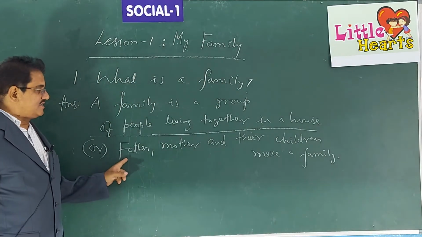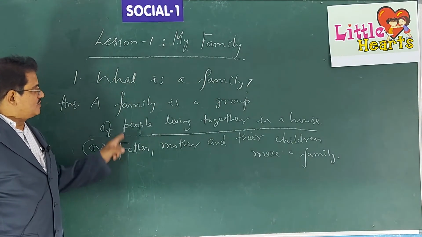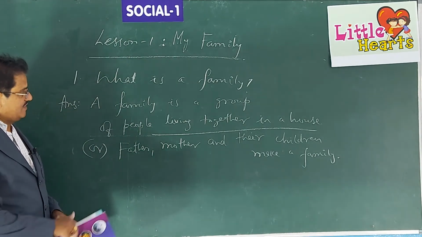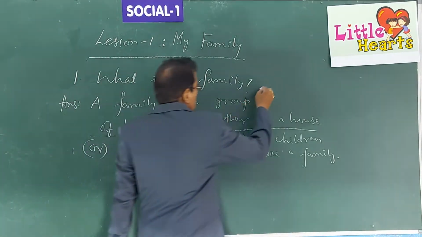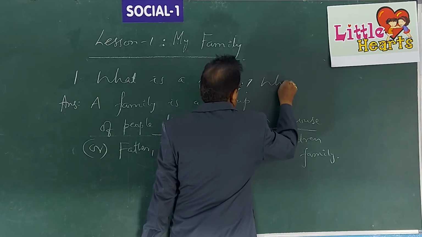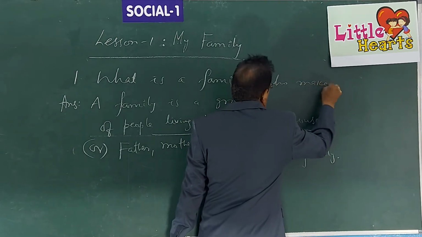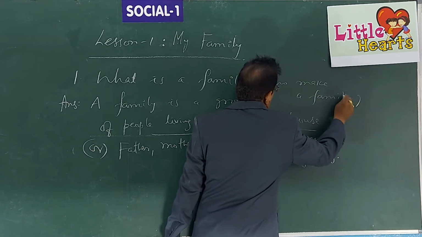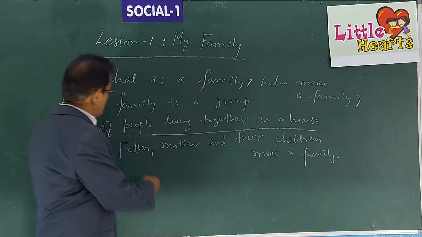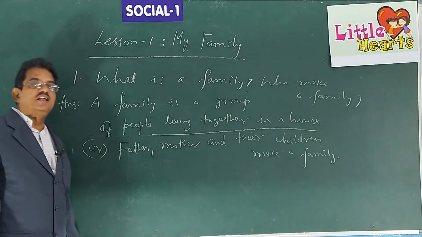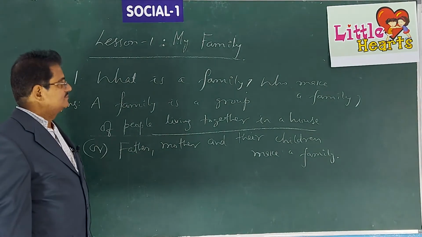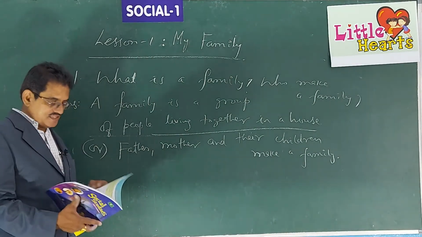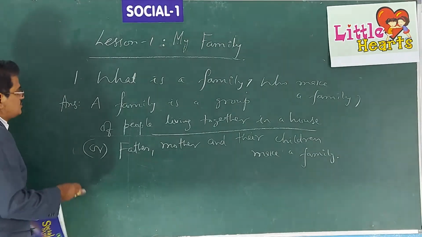This is what is given there in the textbook. For this, the question must have been asked in a different way. For example, if the question is given there, who make a family? Then you can write father, mother and their children make a family. This is the first answer. The second answer, what is a small family?